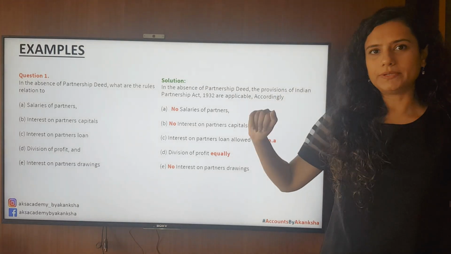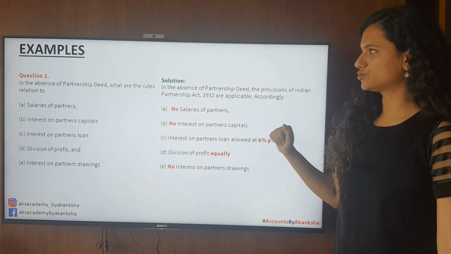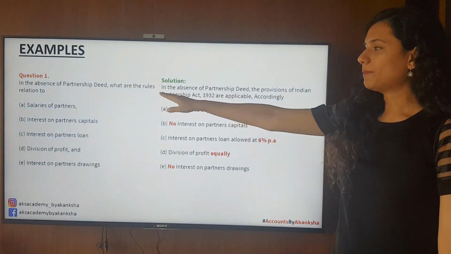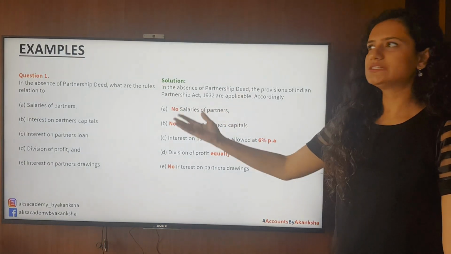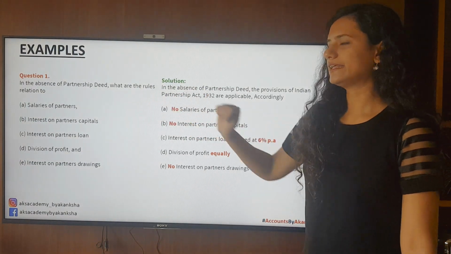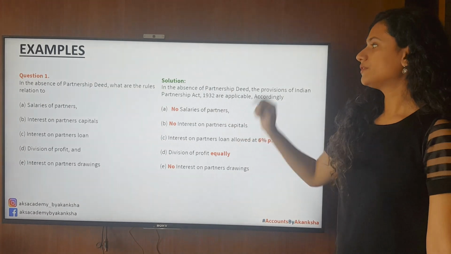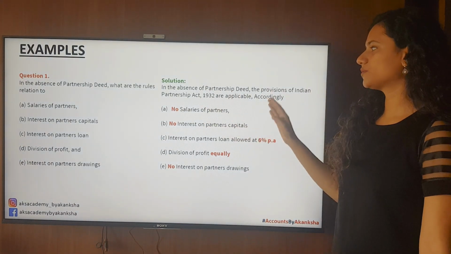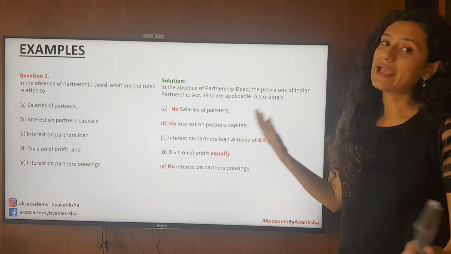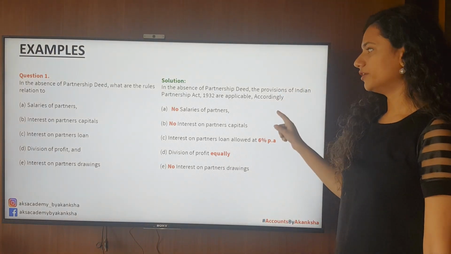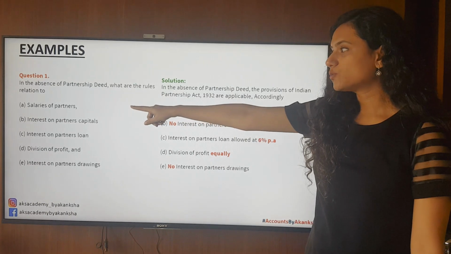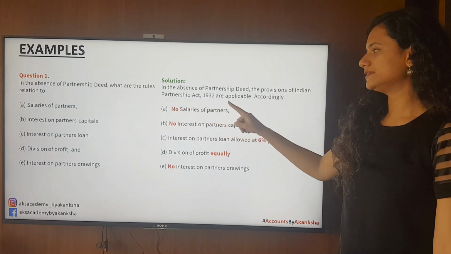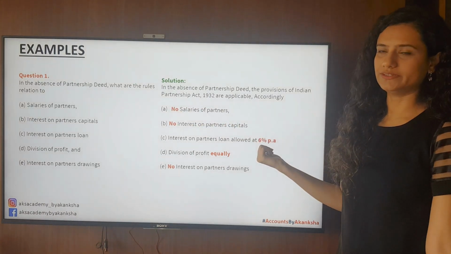Let's look at an example, a question and the solution. In the absence of the partnership deed, what are the rules in relation to salaries of the partner? So, in the absence of partnership deed, the provisions of the Indian Partnership Act 1932 are applicable. And accordingly, for salaries to a partner, no salaries of partners will be given.